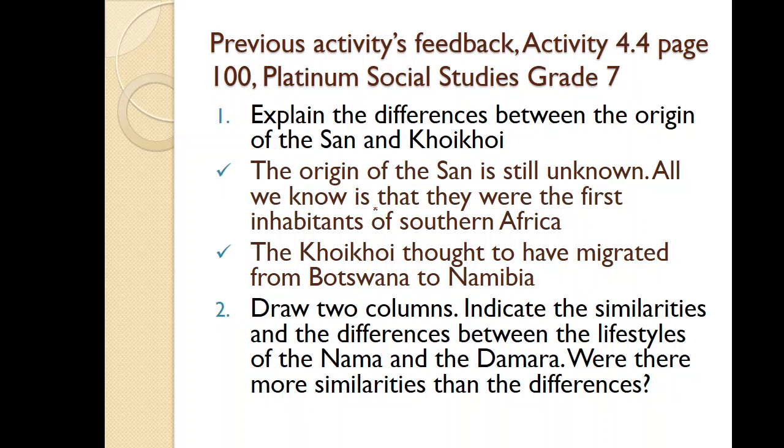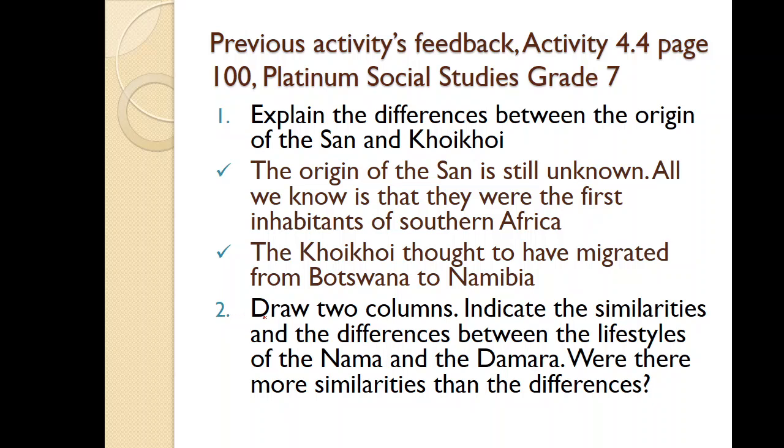Before we start with our lesson, let us look at the answers to the previous activity, activity 4.4 on page 100 in your textbook. Question 1. Explain the differences between the origin of the San and the Khoikhoi. Khoikhoi are the Nama people. The origin of the San is still unknown. And all we know about the San is that they are the first inhabitants of southern Africa. The Khoikhoi are thought to have migrated from Botswana and into Namibia, and some entered South Africa.